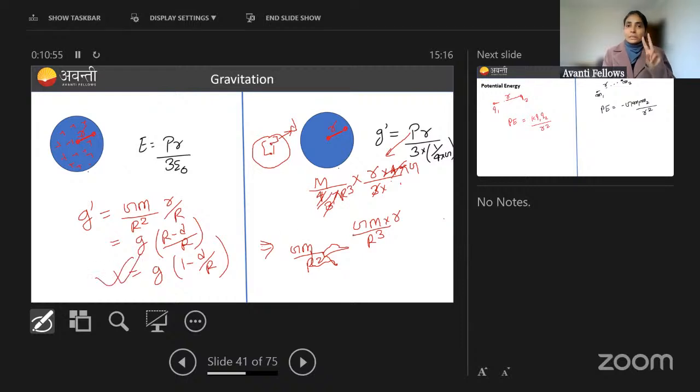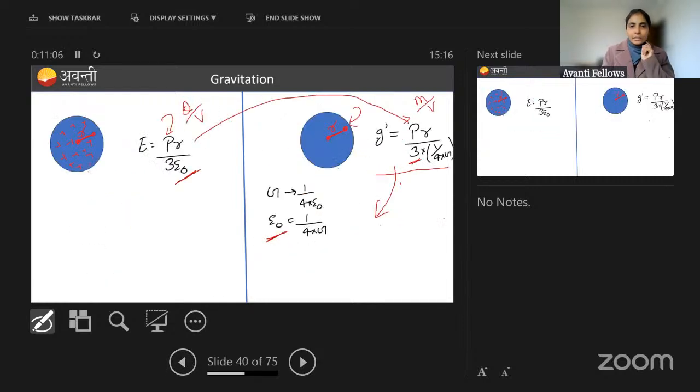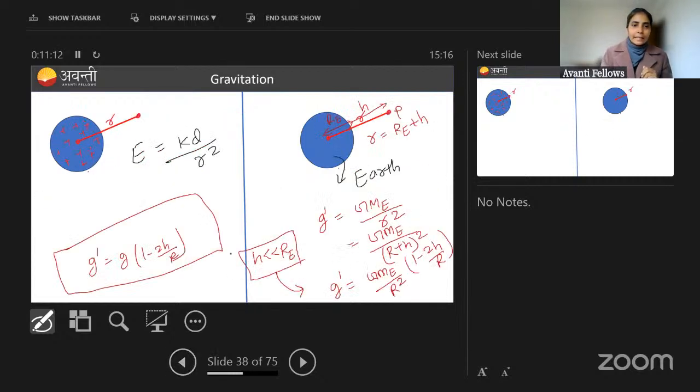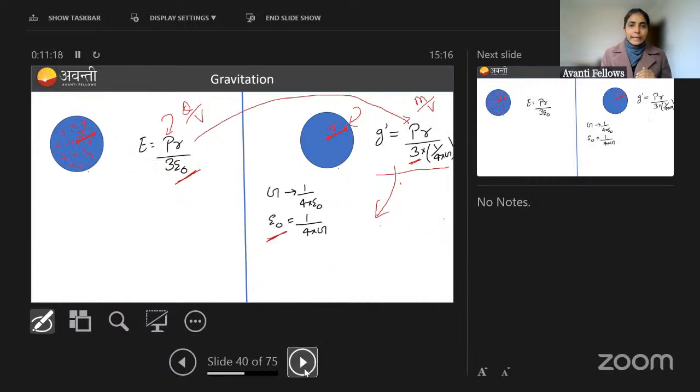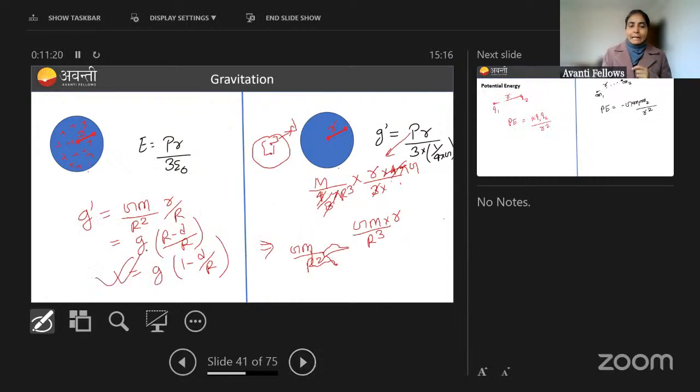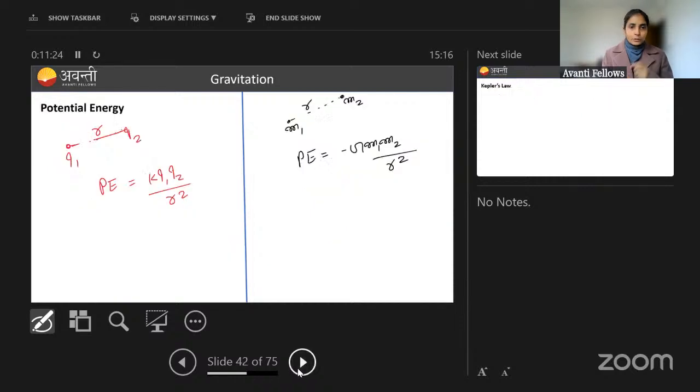Okay, so you have to remember three things. Gravitational field on the surface is GM by R square. Gravitational field at any height h is GM by (R plus h) whole square. And when you are taking the approximation that h is far far less than R, in that case it is g into 1 minus 2h by R. And when for any depth you are calculating, in that case gravitational field is g into 1 minus d by R. Okay, so these are the formulas.